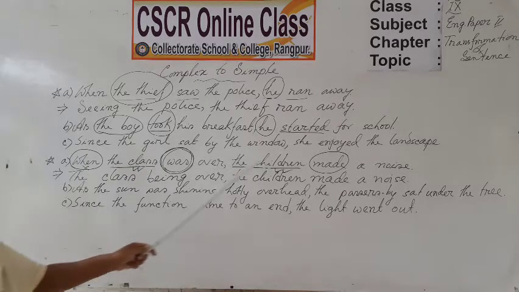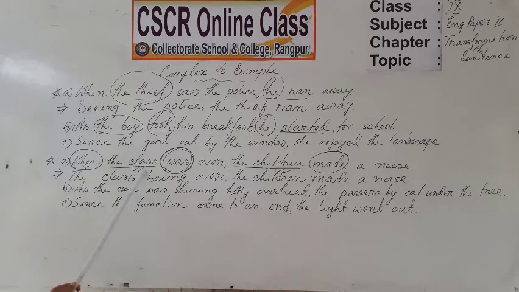You will put the subjects in the same position, and you can take the present participle form of the first verb here, was, and the present participle form of am, is, are, was, were is being.